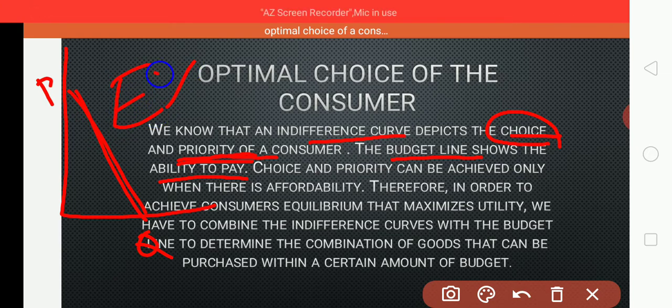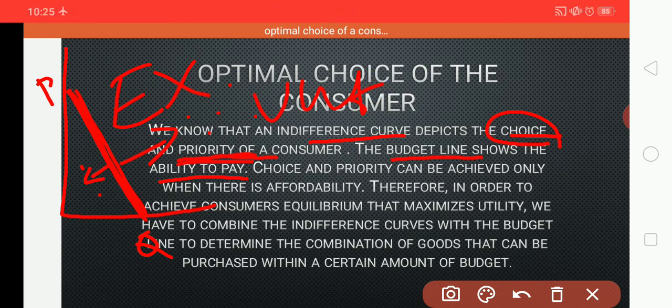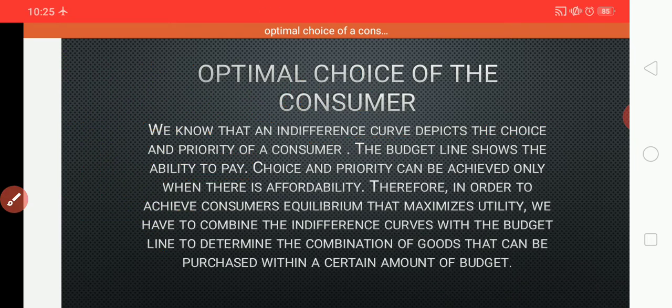If a point is below the budget line, it indicates affordability, and a point above the budget line indicates unaffordability. We cannot afford that because our money income is limited. Only this much we have. PQ is a budget line, right?